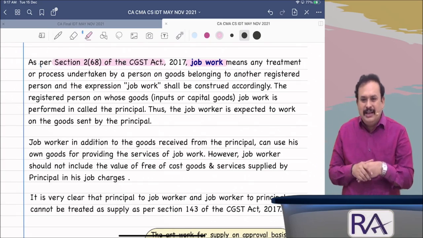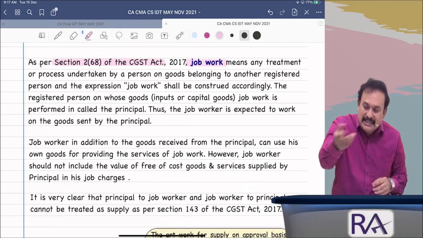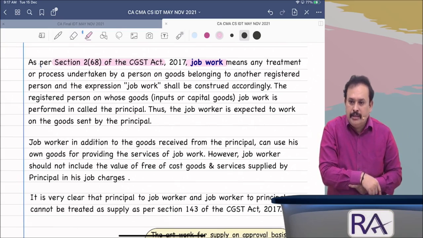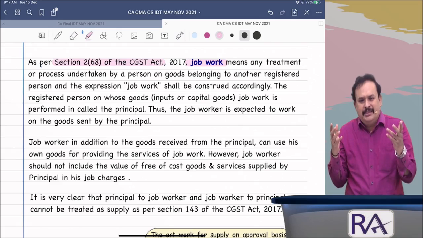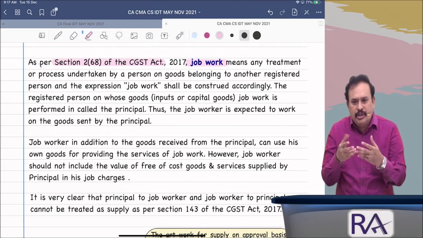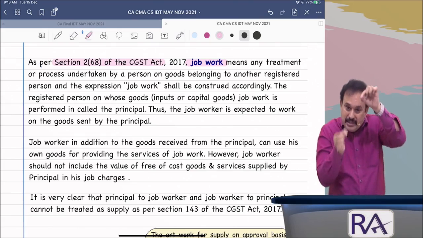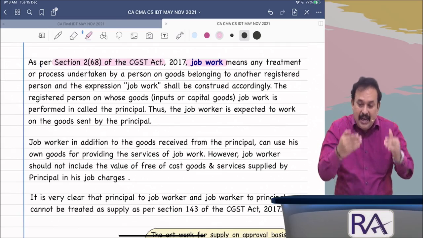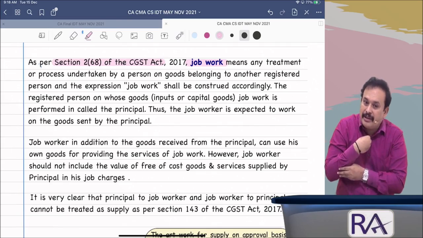Simple, this point I referred under Schedule 2, point number 3. Job worker means the person who carries out any activity on the goods of others. For example, I am an eminent tailor, fashion designing. You came with your cloth. You gave me your cloth. Who is the owner of the cloth? You. I take your measurements, I stitch the cloth in the requisite size and shape, and finally finish the product and give it back to you. I am the job worker.